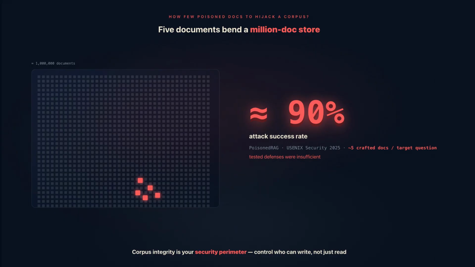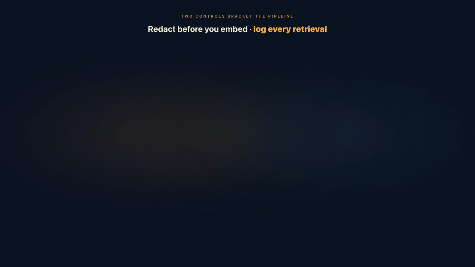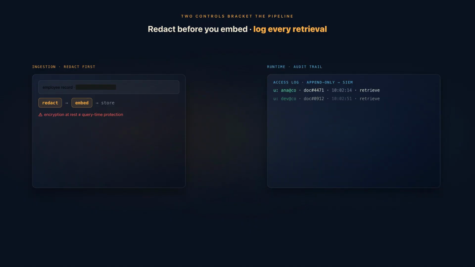So what do you do at ingestion and after? Two controls bracket the pipeline. Going in, classify and redact sensitive data before you generate embeddings, because an embedding encodes its source, and once it's indexed, it's hard to pull back. And watch the trap. Encrypting the store at rest does nothing to stop an authorized query from retrieving sensitive content. Redaction and retrieval-time authorization are the real controls. Coming out, log every retrieval, who asked, what was returned, when, append-only, and export it to your security tooling. That audit trail is what turns RAG into a security product with an LLM inside.